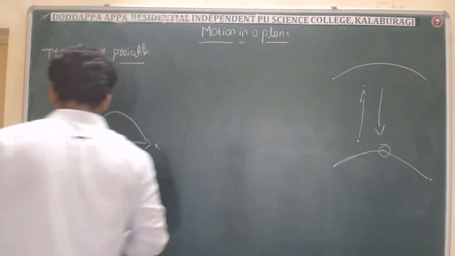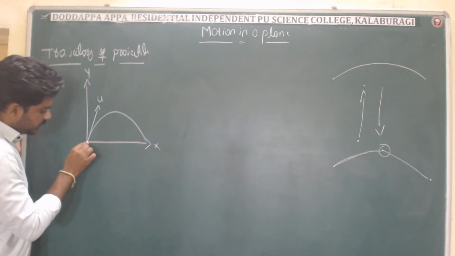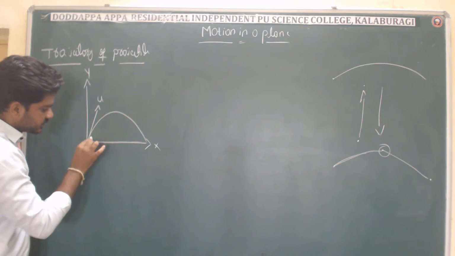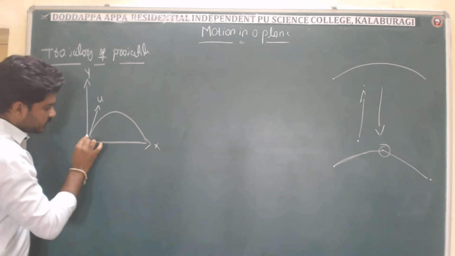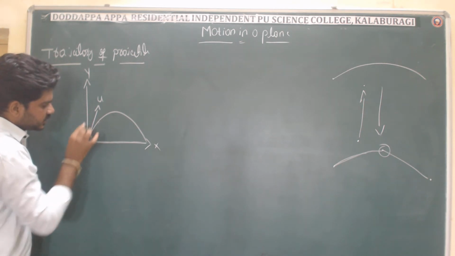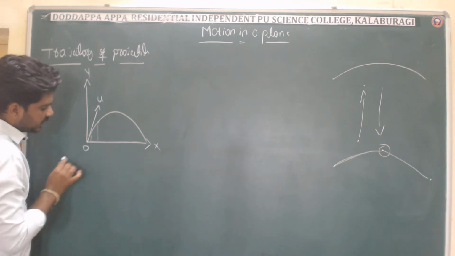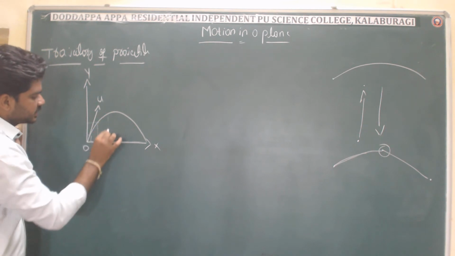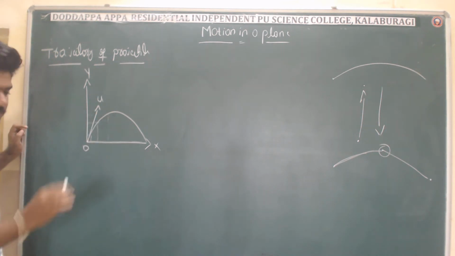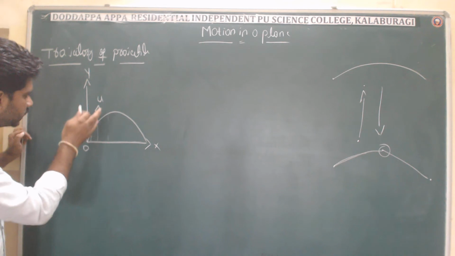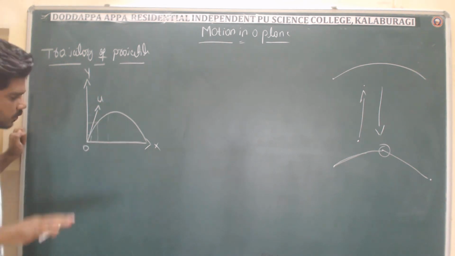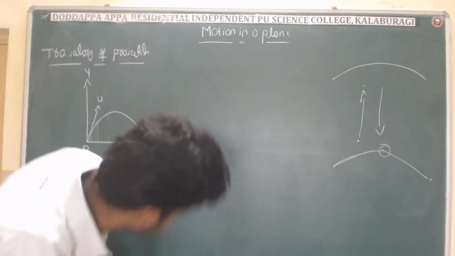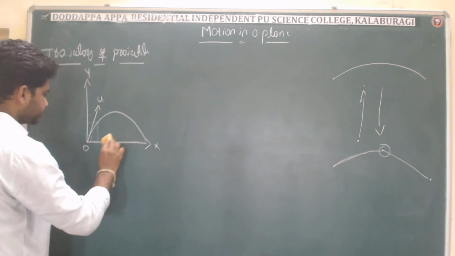It's simple. You can see initially the object is in this way, covering the x-axis and y-axis. After some time it will come to this position, and here also it has covered the x-axis and y-axis. It means in every situation it is covering the x-axis and y-axis. That is the reason we have to resolve this initial velocity into two components, one along the x-axis, another along the y-axis. So now I will do that.